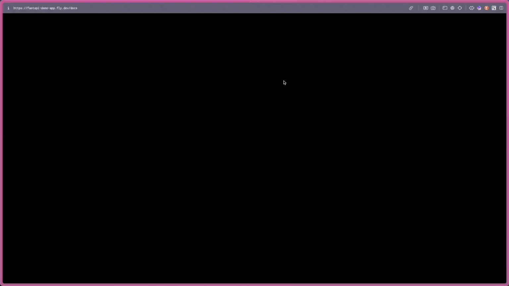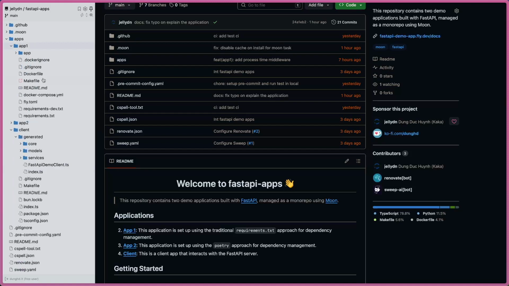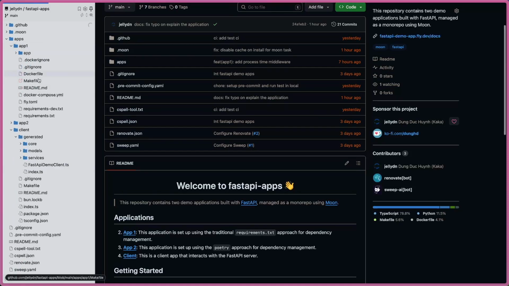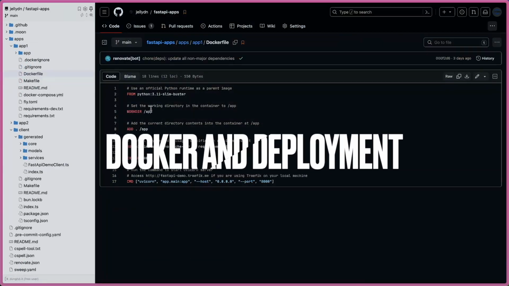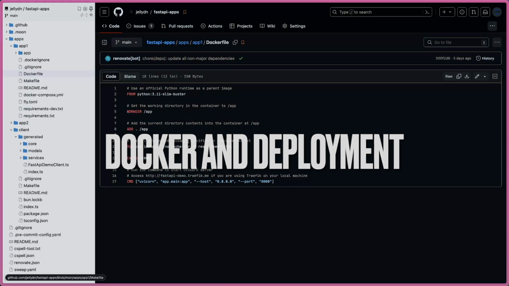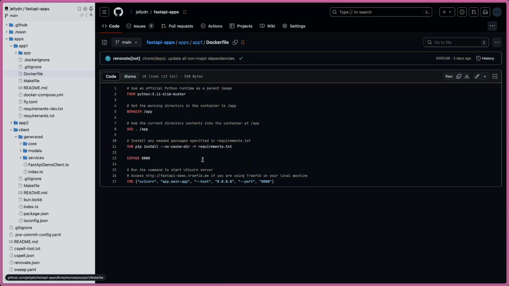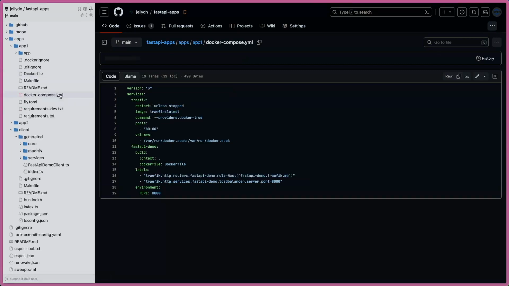So as for the application here, I provide the Dockerfile. With the Dockerfile, we say how you want to install the package, and then you run the server and put the port here. And if you use Traefik, the gateway on your machine, there's a Docker Compose file.